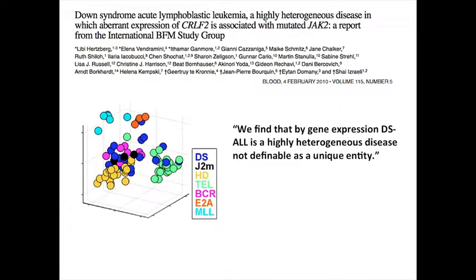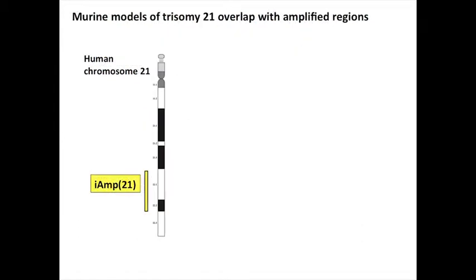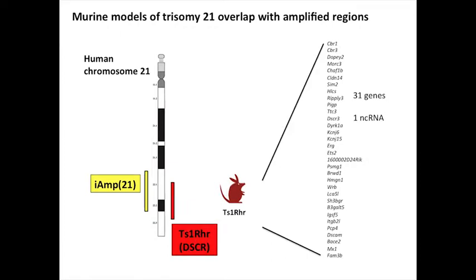So the biggest sets of Down syndrome-related ALL have not really come up with a unique signature of what defines a Down syndrome or a plus 21 leukemia. In fact, this group said that it's a highly heterogeneous disease and they couldn't define it as a unique entity amongst other ALLs. So what we did instead was to start with mouse models. And this is a schematic of human chromosome 21, and here's that IAMP21 segment that is a recurrent abnormality in human ALL. And it turns out that many groups have made mouse models to try to study Down syndrome.